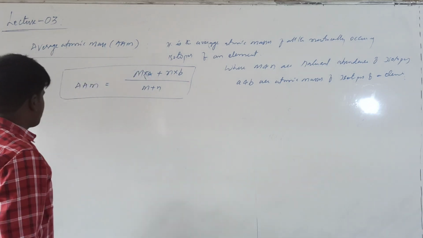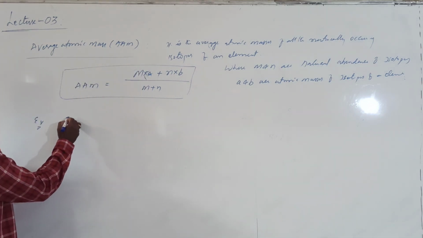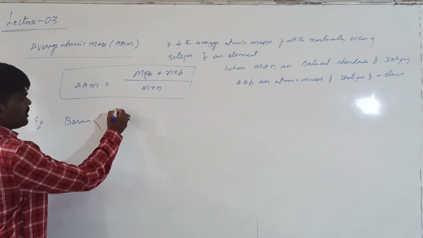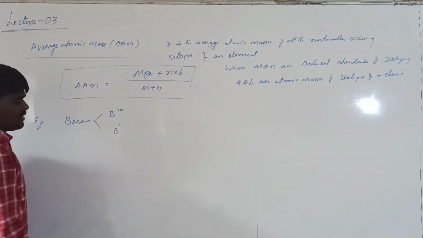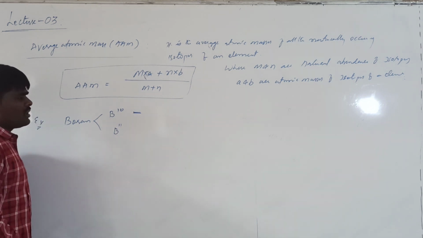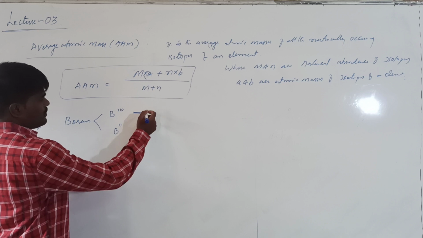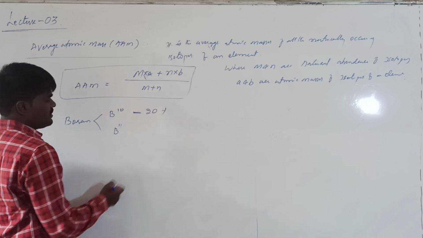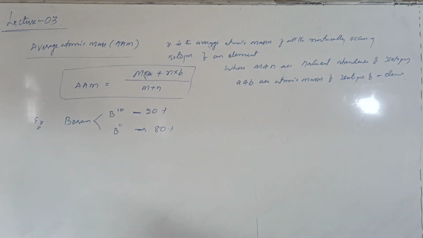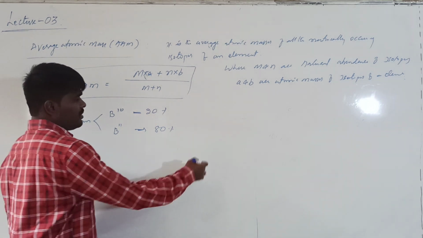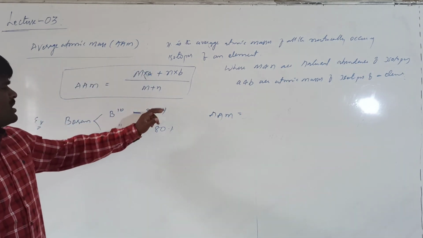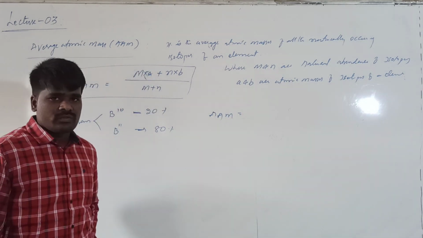For example, boron exists in two stable isotopes, that is boron 10 as well as boron 11. The natural percent abundance of boron 10 is around 20%, and boron 11 is around 80%. If you want to calculate the average atomic mass of boron, assume 20% is equal to m, then 80% is equal to n.